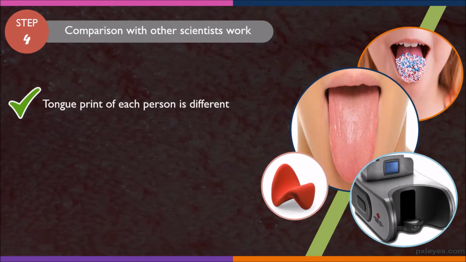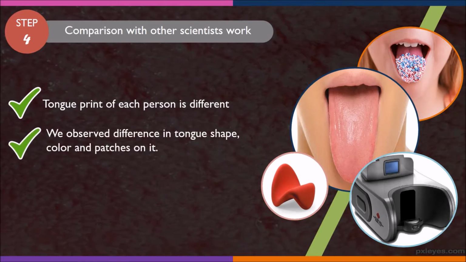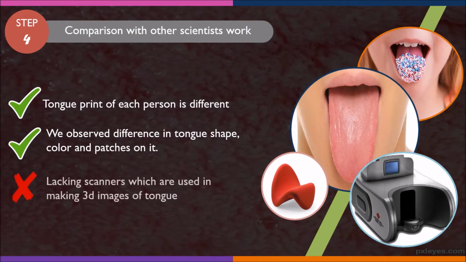As we were using a very basic approach toward observing samples, we just observed differences in tongue shape, color, and patches on it. We were lacking scanners which are used in making 3D images of the tongue, so we could not observe wetness and nerve patterns, etc.